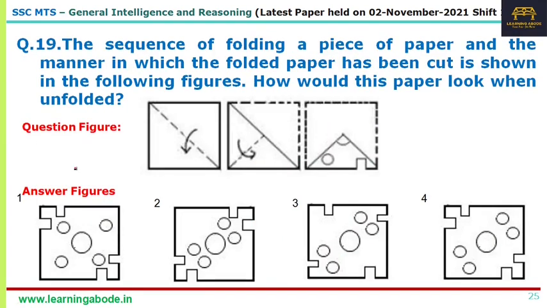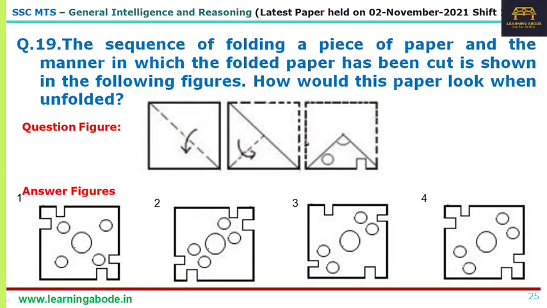Now question number 19. They are folding the paper in a particular sequence. Okay, so a square paper becomes 1/4. First they're doing a flip, so it becomes half the original size, and then another flip like this, wherein it becomes 1/4 of the original size. After that, they're doing a cut.